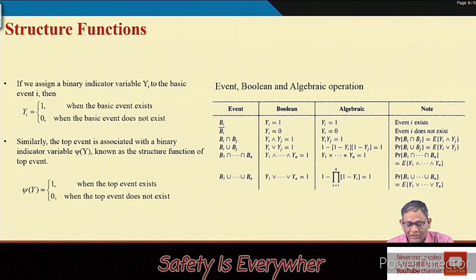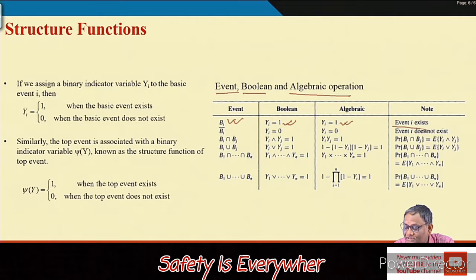Now you require a little bit of knowledge of Boolean algebra, Boolean form and algebraic operations. We say Bi is the ith basic event. In Boolean terms, if the basic event exists, yi equals 1, and in algebraic form also we write yi equals 1.